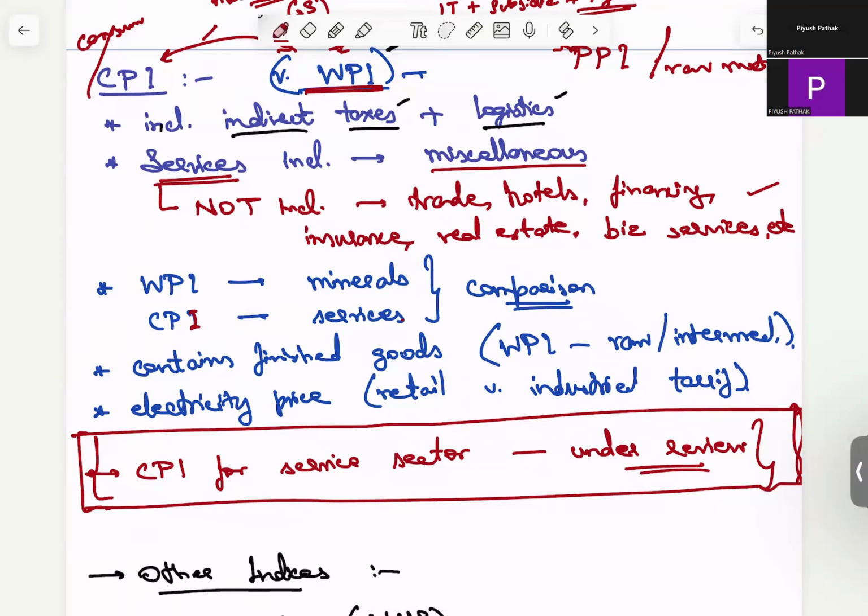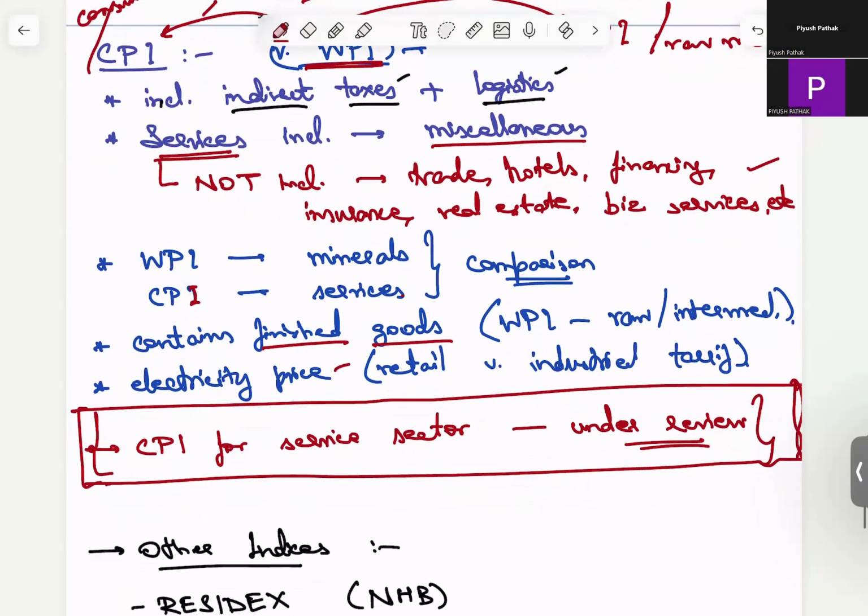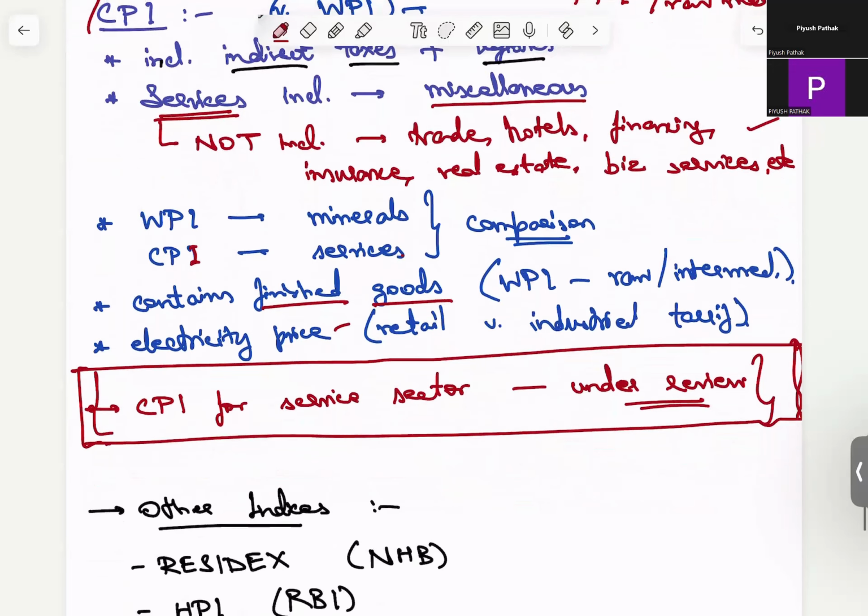Again, CPI contains finished goods which are already there on the shelf of a retail or grocery store. WPI deals with raw and intermediate products. Of course, raw is more for the PPI part, but we don't have any PPI. Again, electricity price, I think we have already discussed all of this. Similar to PPI, there is a CPI for the service sector, which is under review.